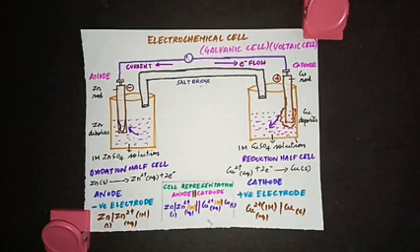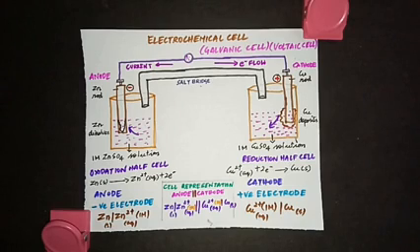These are the cells we use in calculators and watches, like button cells. All these are examples of electrochemical cells. Even the inverters used to generate electricity on a small scale, and car batteries, are partly electrochemical cells in nature. So let's see how to construct this electrochemical cell.